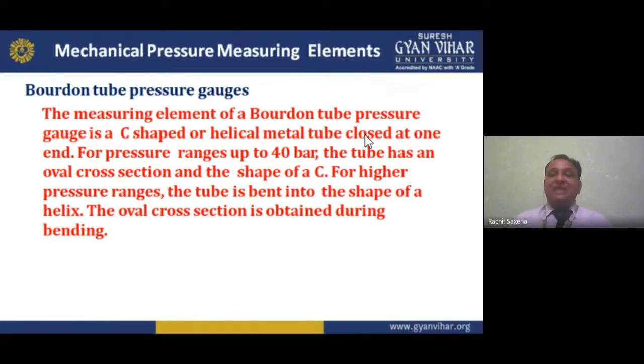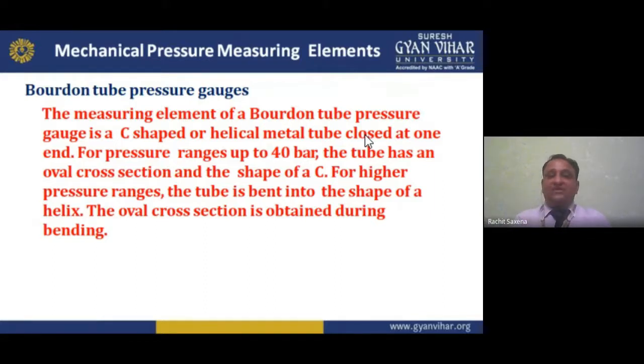The measuring element of a Bourdon tube pressure gauge is a C shape or helical metal tube. Which type of tube? Helical metal tube, closed at one end. Basically, it is like this.